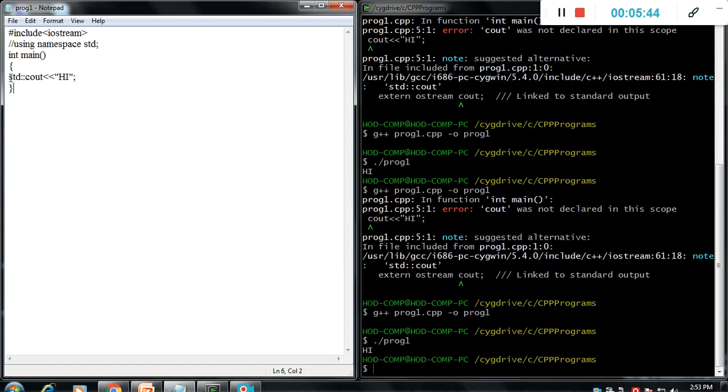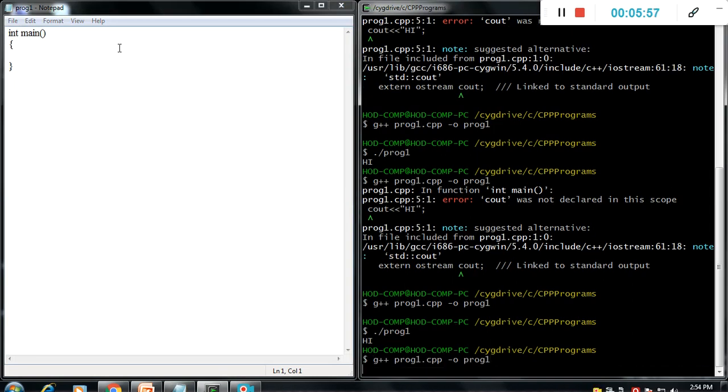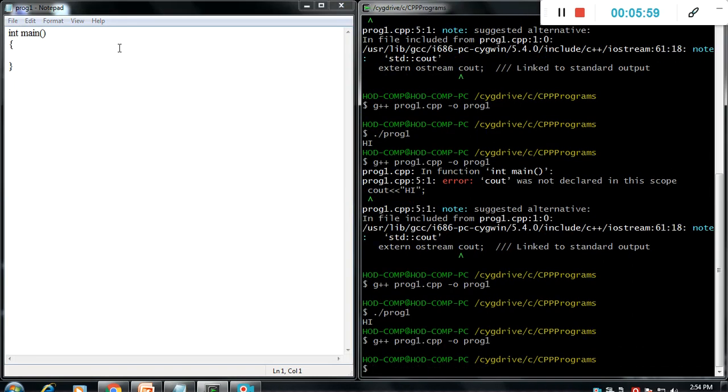Now we will delete everything and just mention the int main, save. It's the cpp program. Now we will run it. It runs without error. There is no need to mention the #include and std. If the main function does not contain anything, there is no need to mention them, but if we use cout, you need to mention the header file.